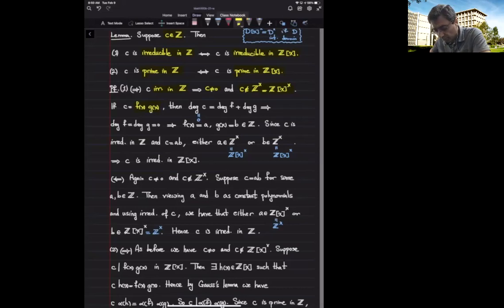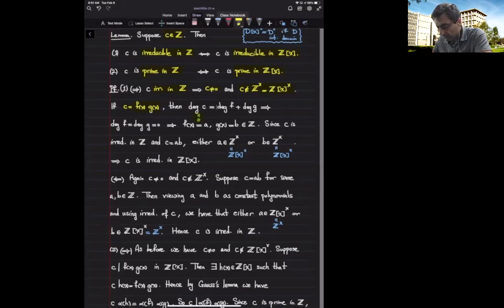So as usual, we start with comparing the degrees of both sides. The degree of C, because C is a constant polynomial and it's not 0, is 0, because C is not the 0 polynomial, but it's a constant polynomial. And degree of product is summation of degrees.